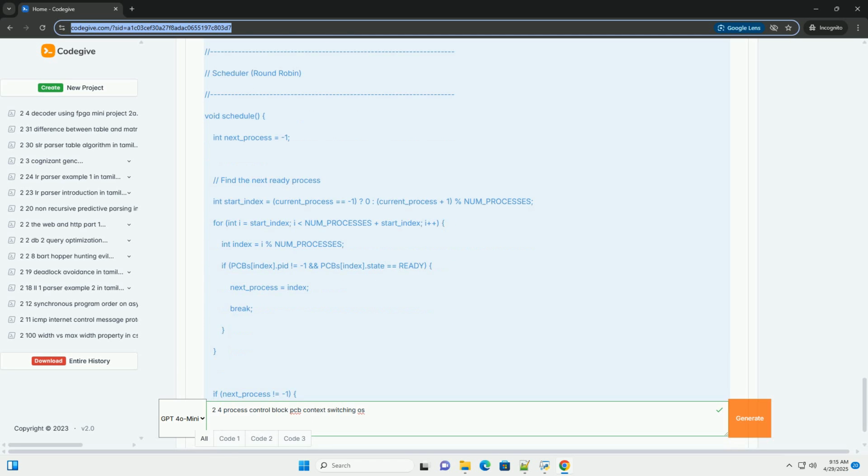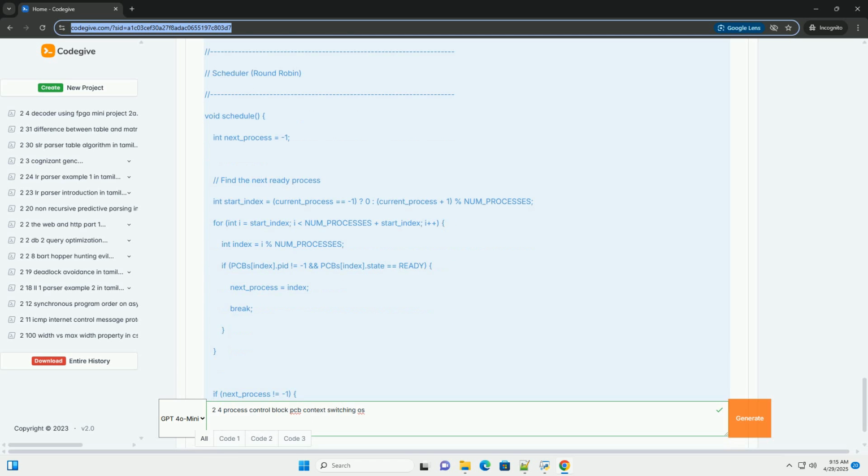Without separate stacks, processes would overwrite each other's data, leading to crashes and unpredictable behavior. 2. OS initialization, initialize_OS. Sets up the initial state of the OS. Marks all PCBs as unused.